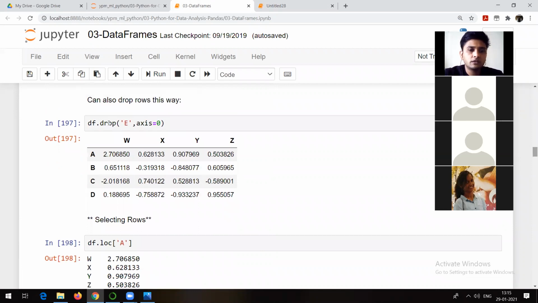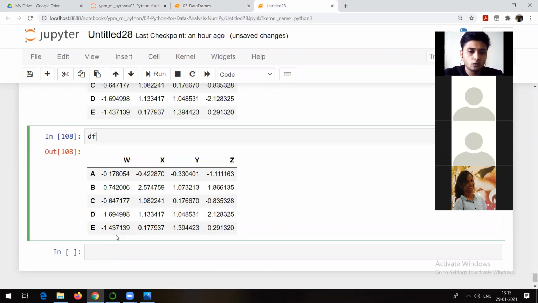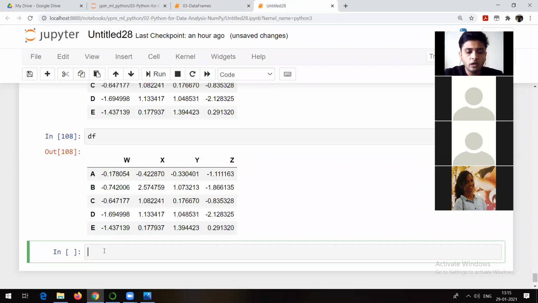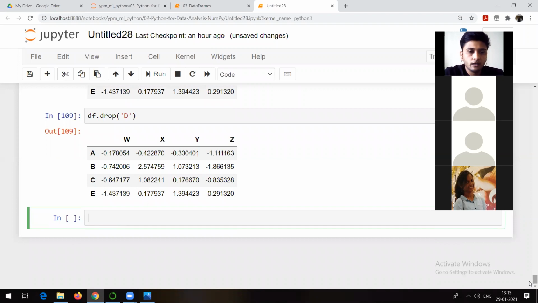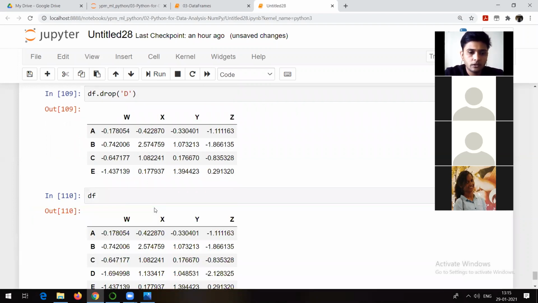And the same thing is for removing a row. I showed how to remove a column; the same is for dropping the row. So df.drop. Suppose I want to drop row d. If I go like this, I will be getting something like this, right? But let me check it.